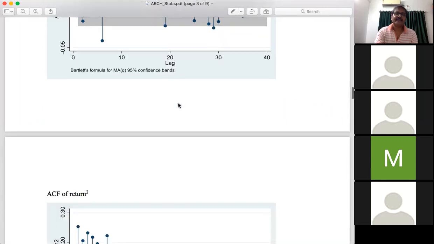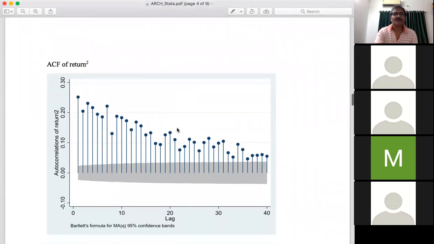But its square component shows a particular pattern of autocorrelation. If we move on over time, autocorrelation is declining monotonically. So it is a common behavior of the non-stationary autoregressive series.